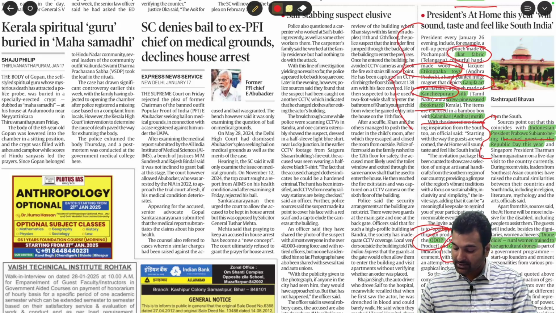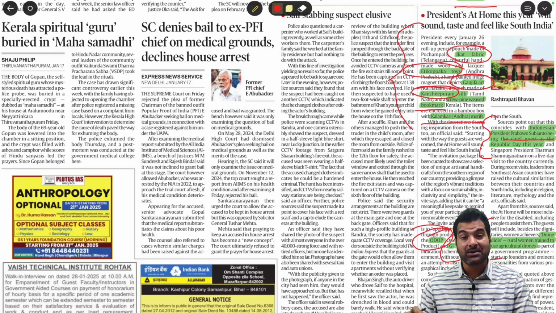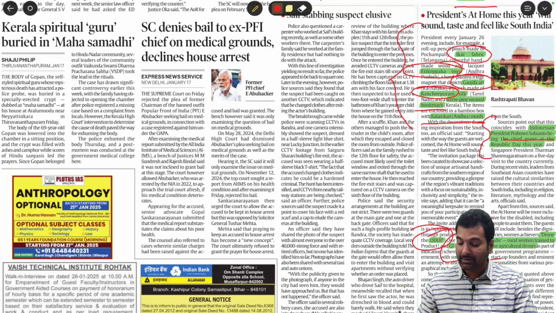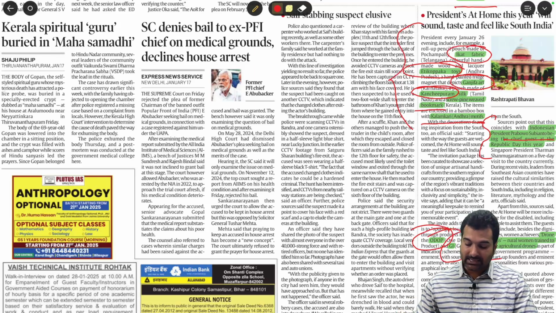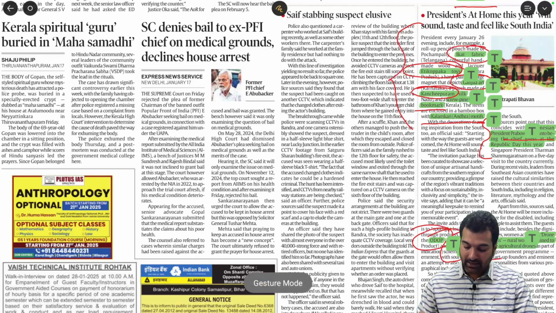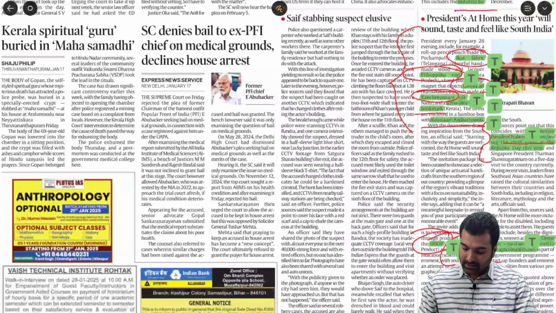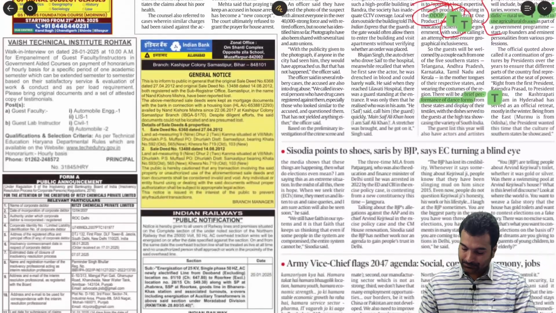pay attention here. Also see this one, Drone Didis. Rural women trained in using drones, especially with respect to agriculture, how to use drones in agriculture. They are being named Drone Didis. They also will be attending the event. So this is about the upcoming Republic Day event. In this context, I feel you should underline that.